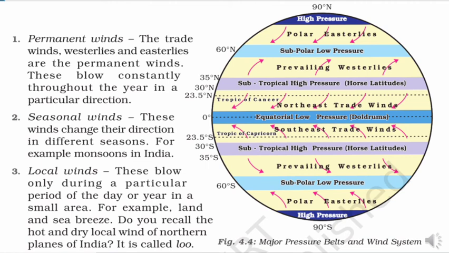In our country, the monsoon winds blow from sea to land in summer season, and during winter season these monsoon winds blow from land to sea. Third is local winds. These winds blow during a particular period of the day or year in a small area.